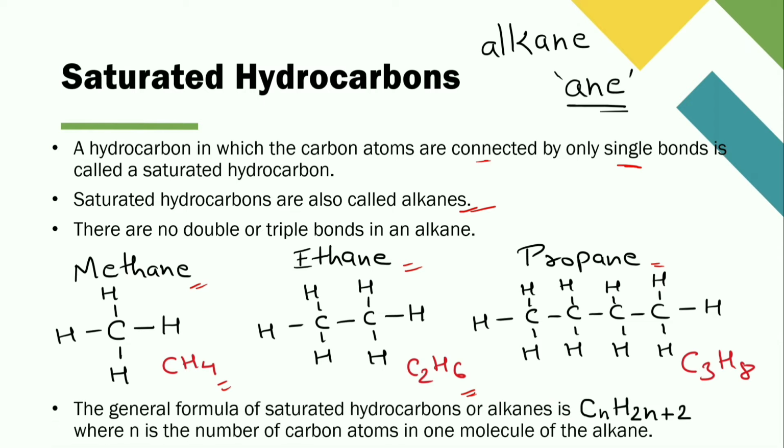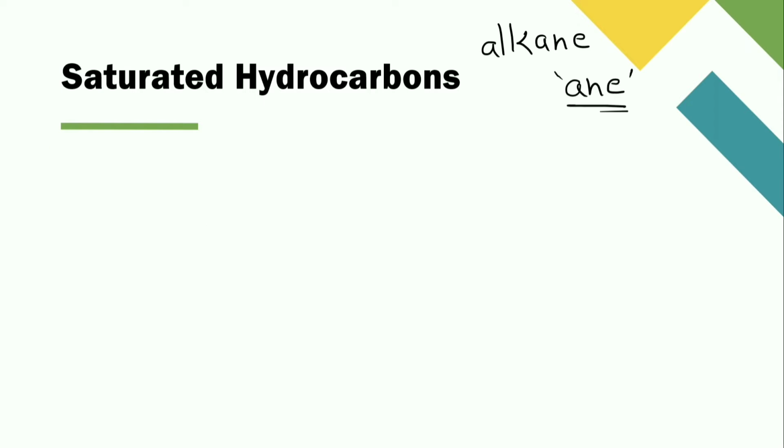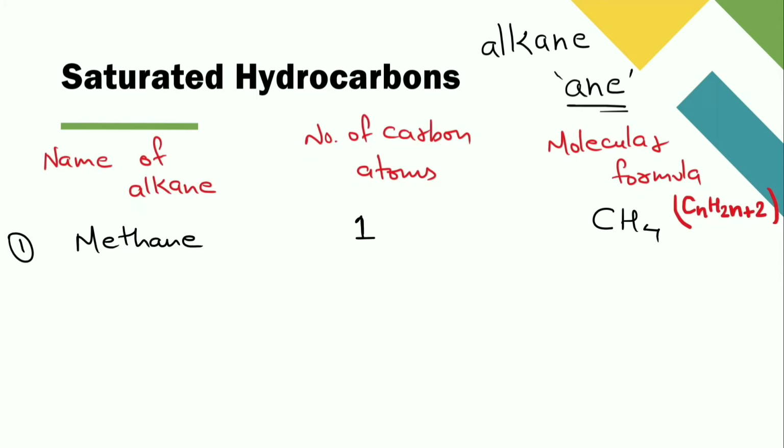The general formula of saturated hydrocarbons or alkanes is CnH2n+2, where n is the number of carbon atoms in one molecule of the alkane. Just like here in methane, there is one carbon atom, so the formula will be C1 and H2 into 1 plus 2, that means CH4. Methane has one carbon atom and the molecular formula is CH4.